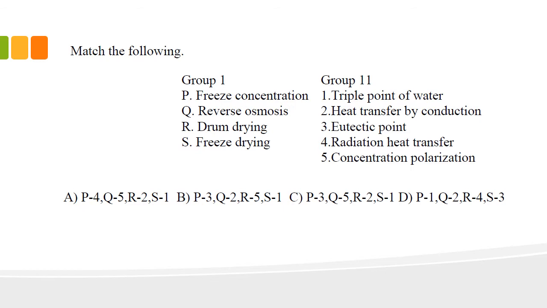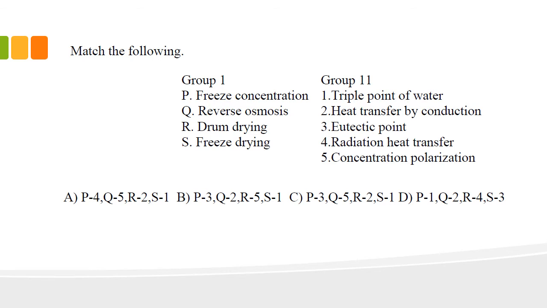Match the following. Nowadays in GATE food technology papers, these matchings are given more frequently, so one can easily answer these questions if they know at least 2 or 3 of the options, right? I will read group 1 and group 2 separately. Group 1 is freeze concentration, reverse osmosis, drum drying, freeze drying. So here there are 2 drying techniques: one is drum drying, one is freeze drying. Another one is reverse osmosis, which is used for purification of water and juices, or for concentration also. Freeze concentration is where we freeze food material to concentrate it, right?